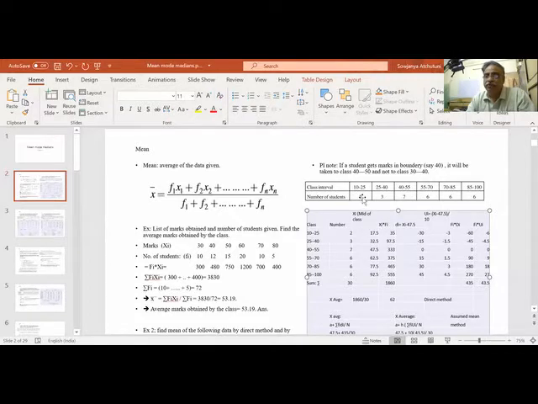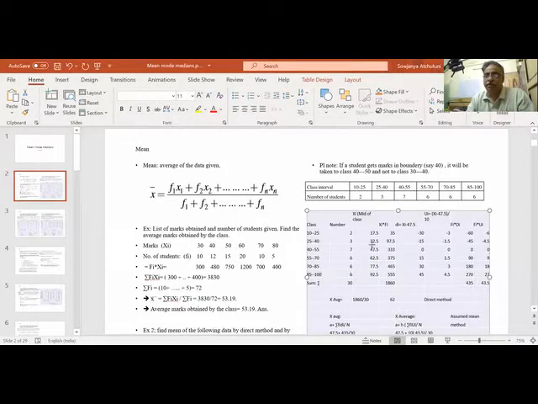So now we have the number of students, which is the frequency f. You put the number of students. This is the class. So what is the mid of the class? We assume the average of the class. We assume each person got the average, because it is not given whether one person got 12, another person got 24, we don't know. So we take the average. How do we get the average? Lower plus upper by 2. So 35 by 2 is 17.5. This is 65 by 2, 32.5. Like that, we get the average. Lower limit plus upper limit divided by 2.